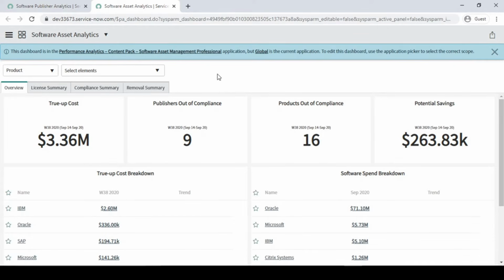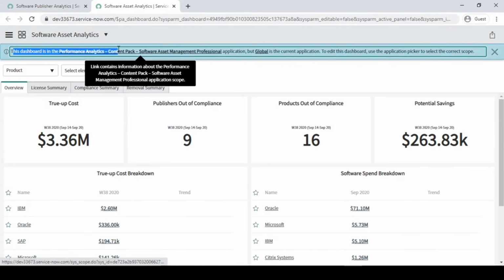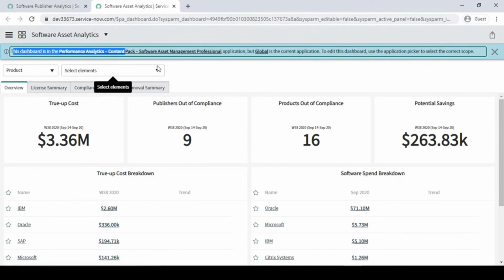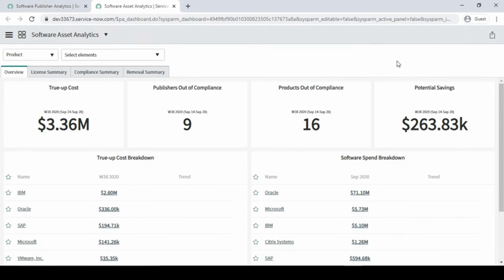But performance analytics is a paid plugin, guys, so if you implement it, it is going to cost you. As you can see, the message also says performance analytics. So this comes under performance analytics, but don't worry, we will explain each and every part of this. So here is software asset analytics, guys.